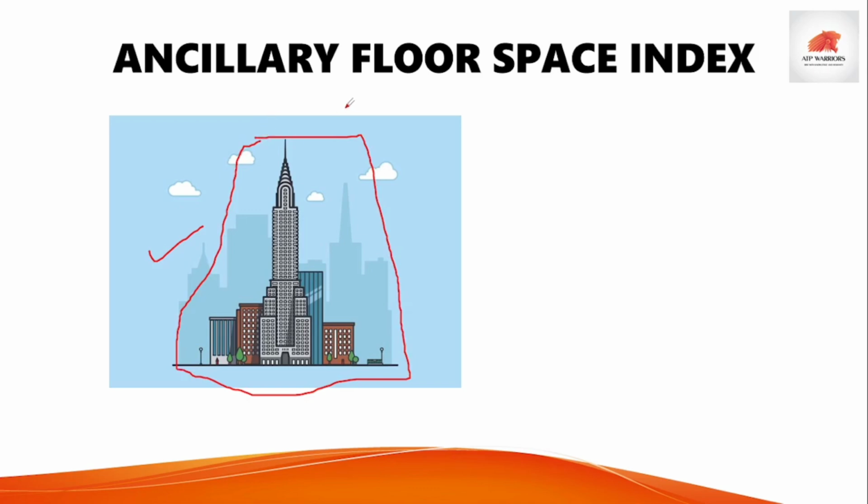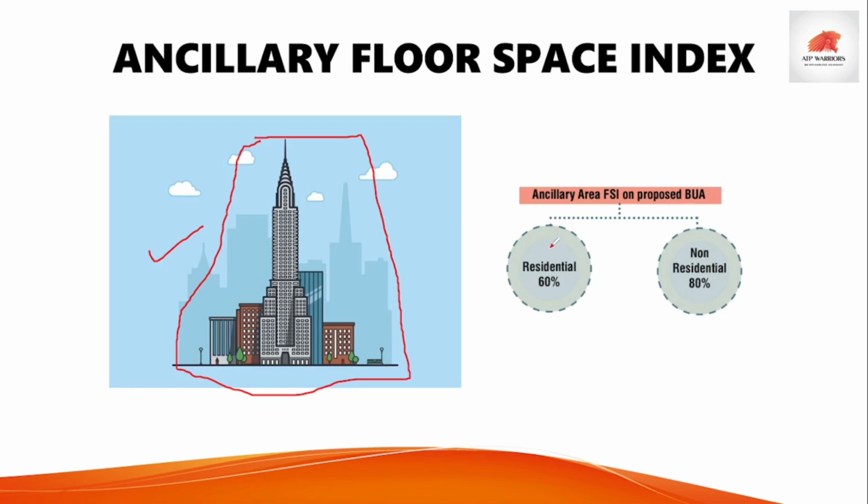You just have to cross check the entire FSI, that is the addition of basic FSI, premium FSI, TDR potential, and additional FSI. So after adding all these, authority can grant you 60% in residential and 80% in non-residential ancillary area FSI. Okay, on a proposed built-up area.